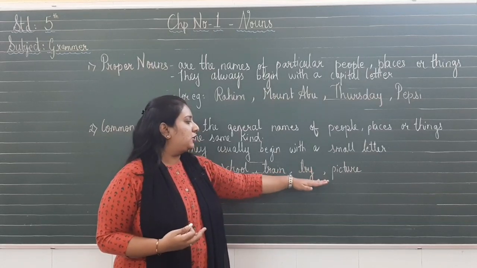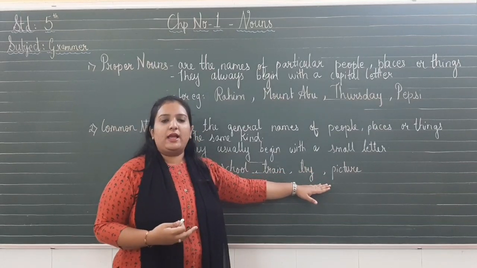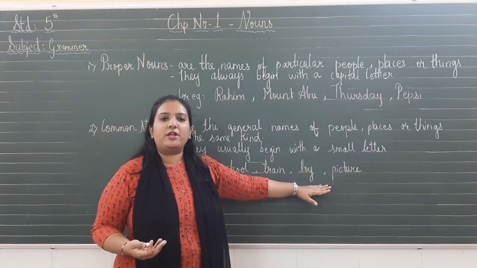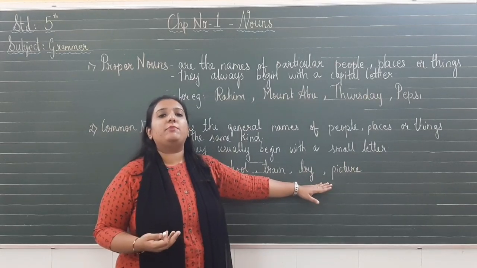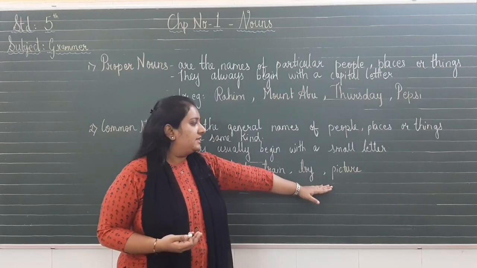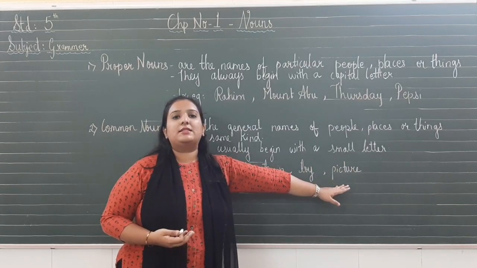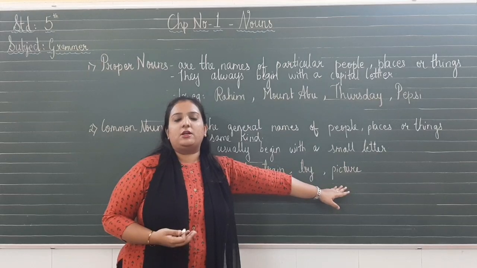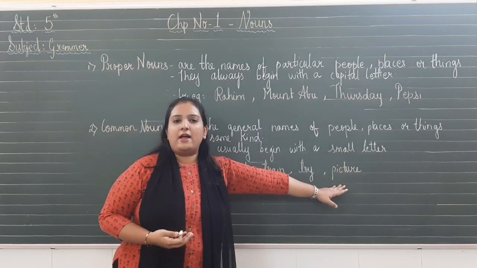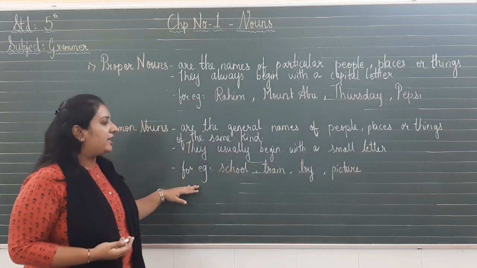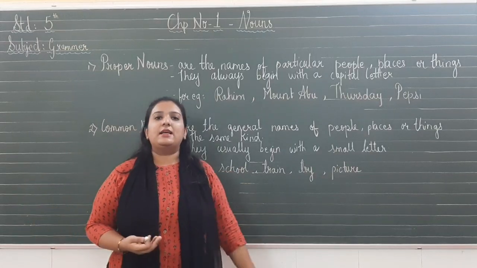Same way goes with toy. I love my toy. I am just saying in general that I love my toy. I am not giving any particular name to my toy. Same way goes with picture. I have a beautiful picture at home, but I am not telling you in particular which picture I have. So all these are the general names of things, places and persons.